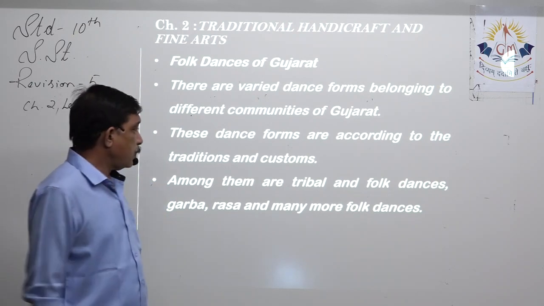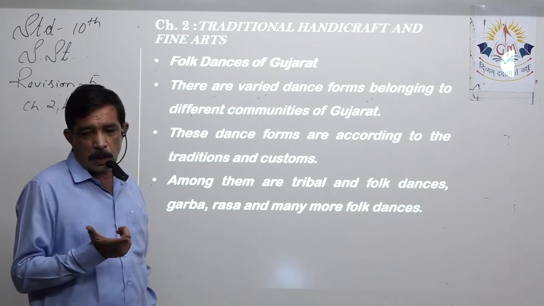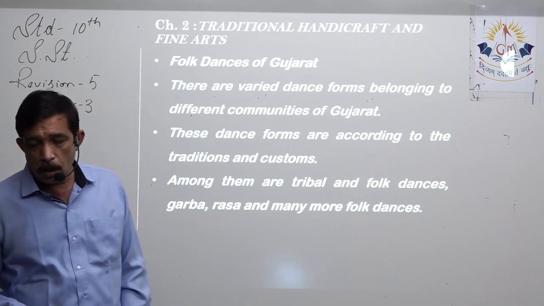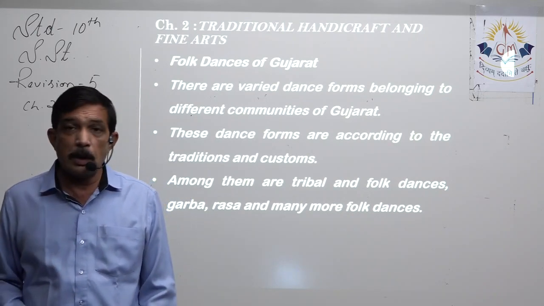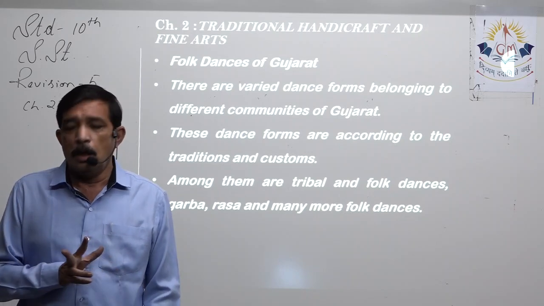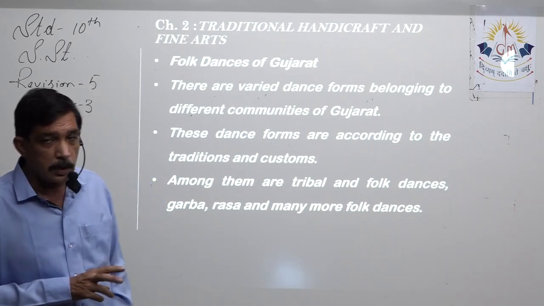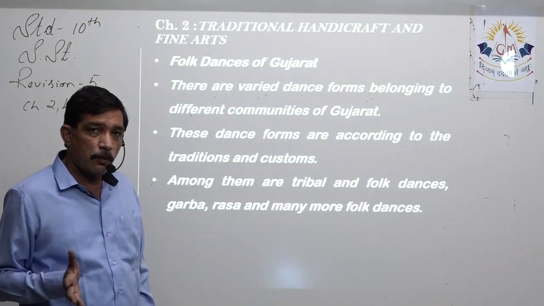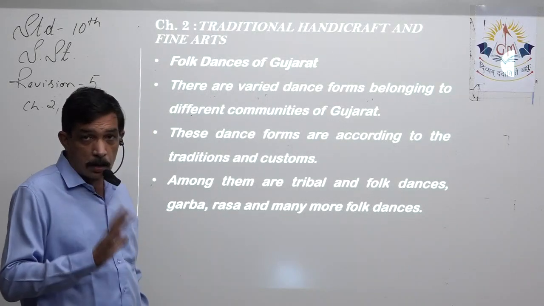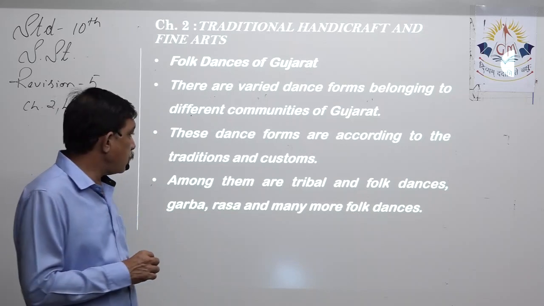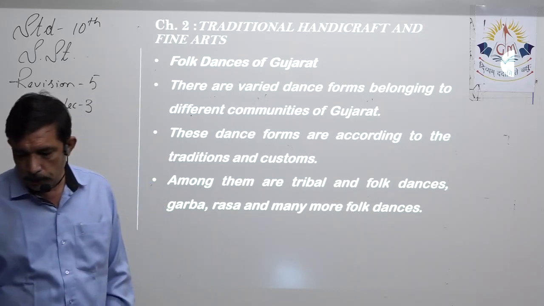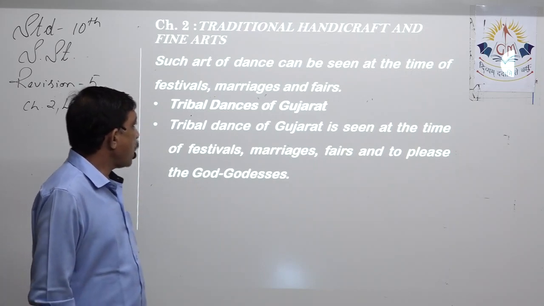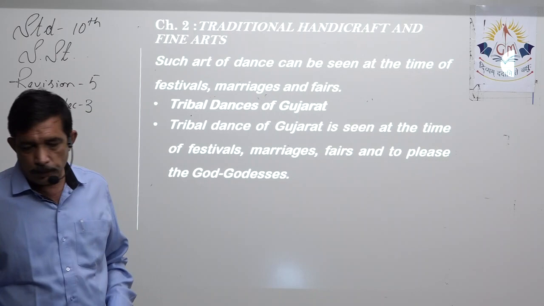Among them, first, tribal and folk dances. Garba, Rasa, and many other folk dances are included. So please remember the names. There will be tribal dances, then there will be folk dances pertaining to different communities. Garba is the general folk dance for Gujarat. Ras is also a general folk dance, and there are many other folk dances. Such art can be seen at the time of festivals, marriages, and fairs.